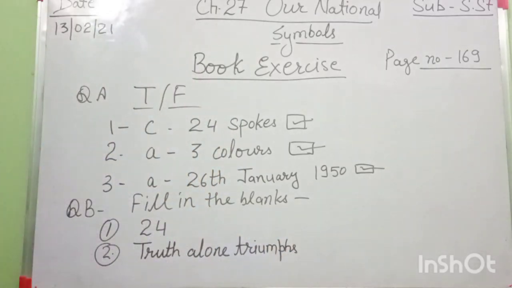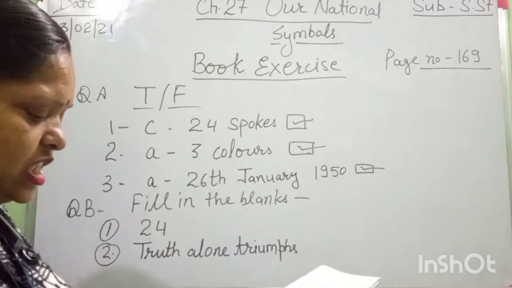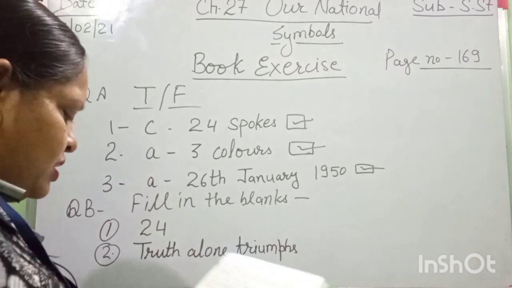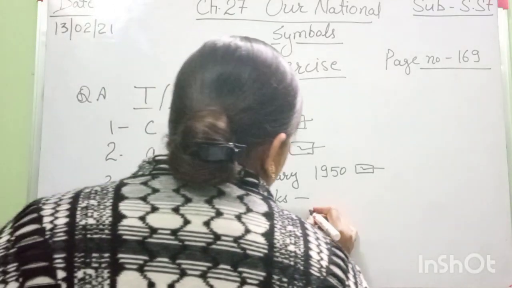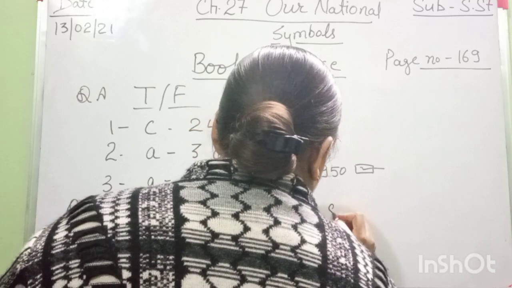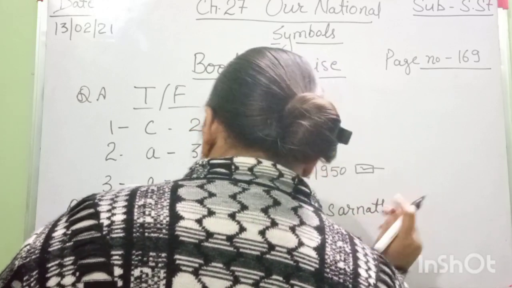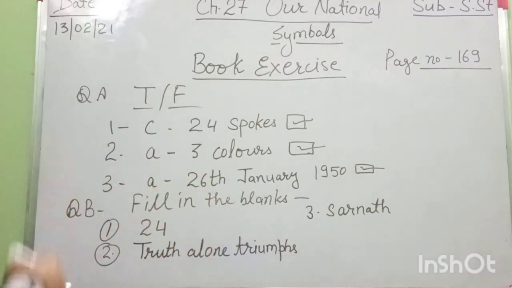Okay, then question number 2 is done. Then third is: our national emblem has been taken from the dash pillar of Ashoka. Where is it situated? It is Sarnath. Sarnath, pillar of Ashoka. Okay.